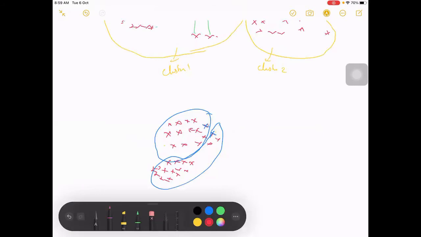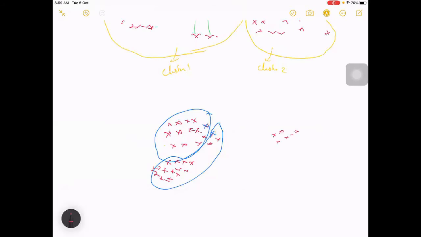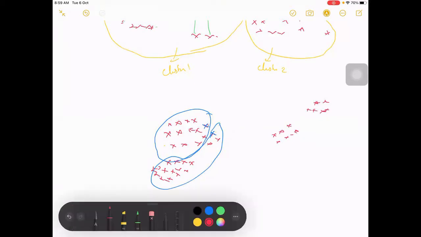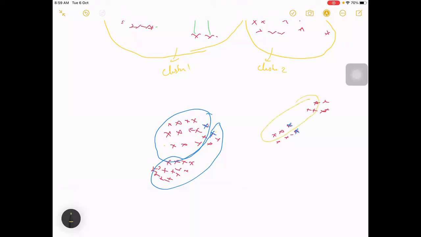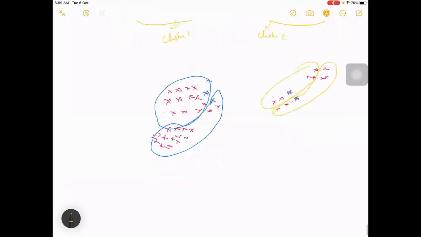So if you see, initially we randomly picked this and this as cluster points. Then your clusters will be something like this, and something like this as one more cluster. But this is not an ideal cluster grouping, so we need to optimize it. How we can do it is, we iterate that process multiple times.